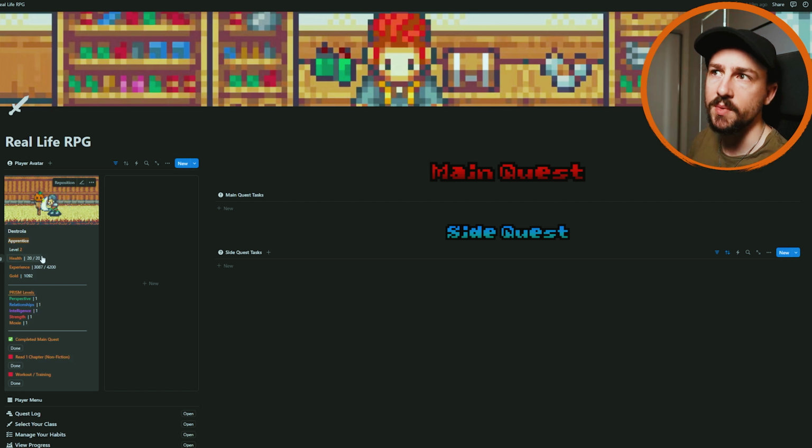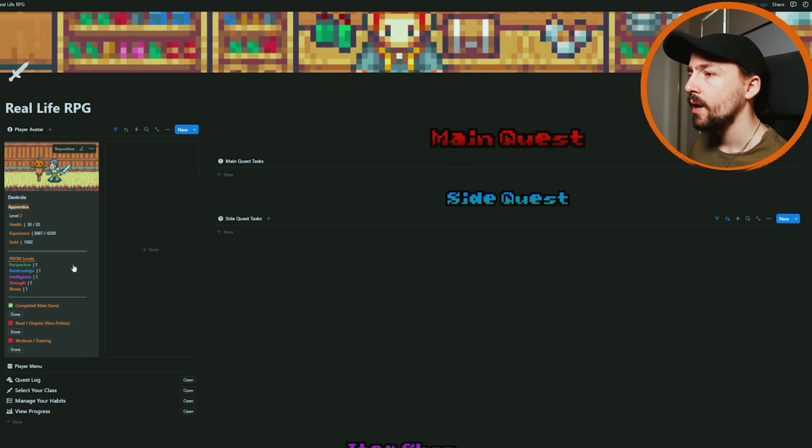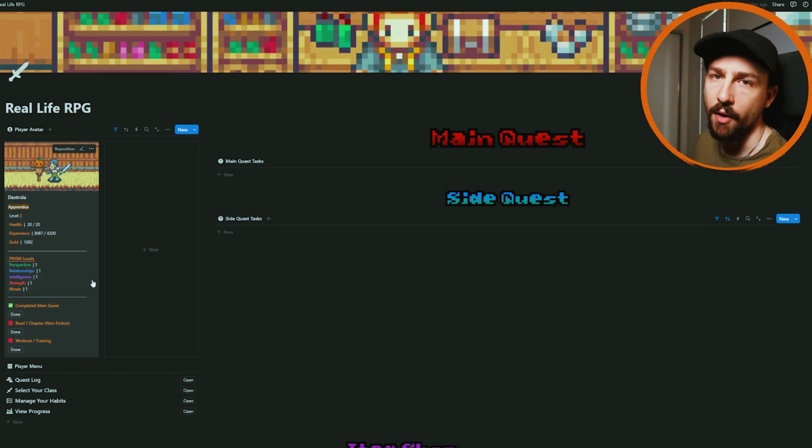The health is always going to be 10 times your level. So that's just an easy way to keep that number. And you'll note that none of these PRISM levels have actually leveled up, and that's because I haven't completed 10 of a singular type of task yet. These are going to be much harder to level up than your character in general. So just keep that in mind as you're going forward.